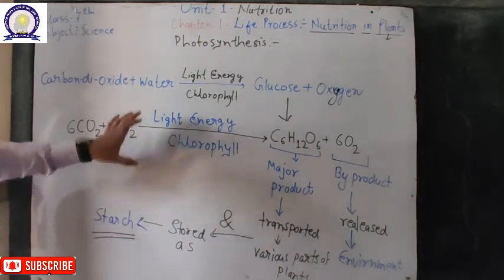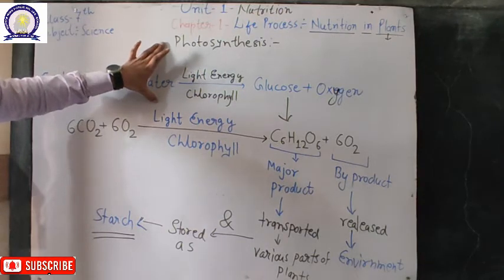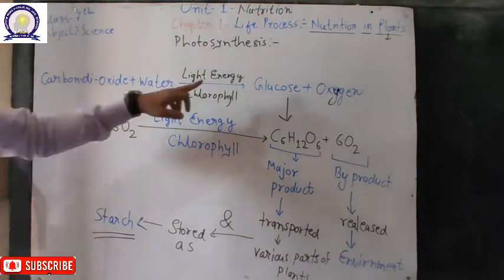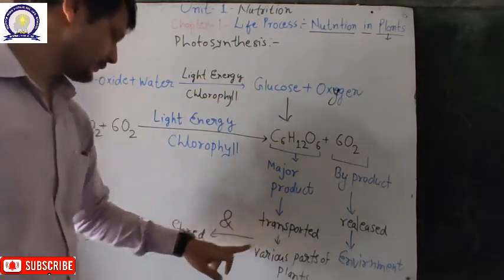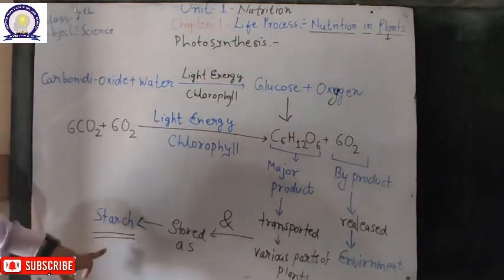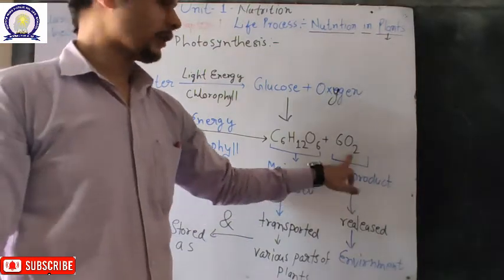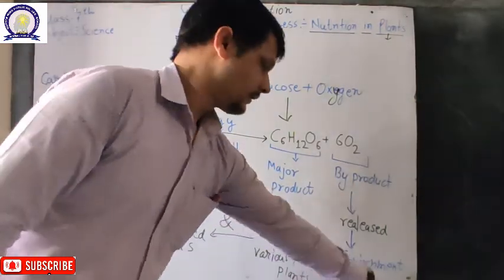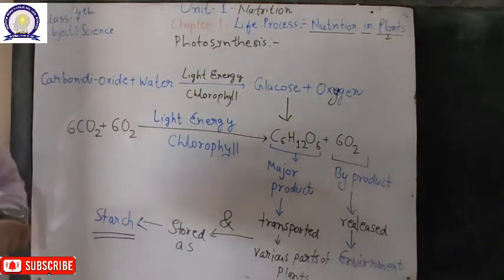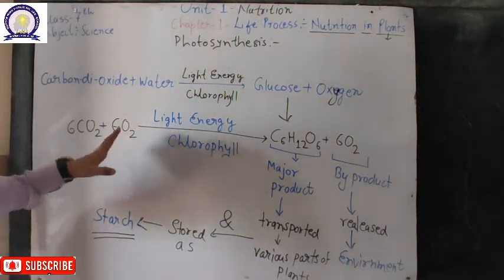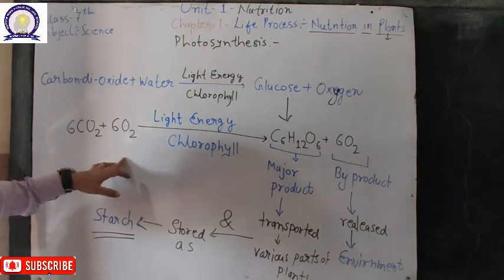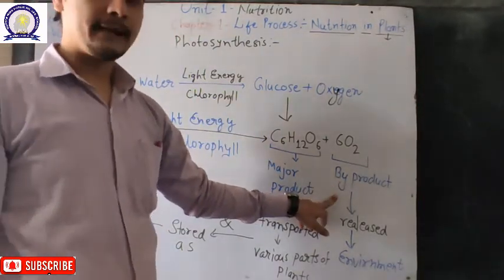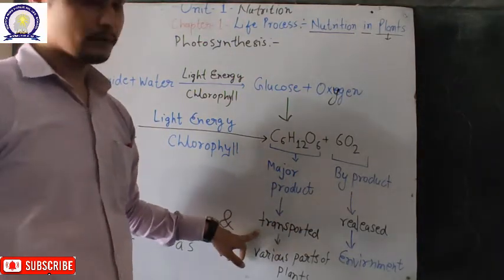So when photosynthesis is at a high rate, glucose can be transported and also stored as starch, and the byproduct, oxygen, is released into the environment, so other organisms can inhale oxygen. So photosynthesis also provides oxygen, but it is a byproduct, and the major product is glucose.